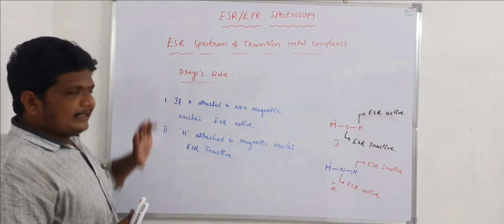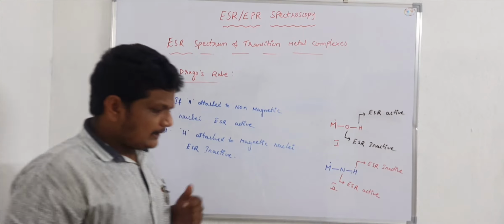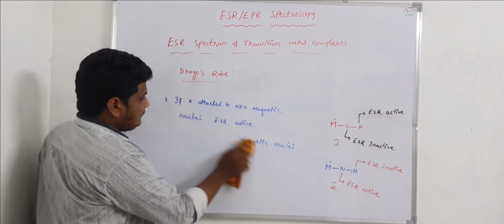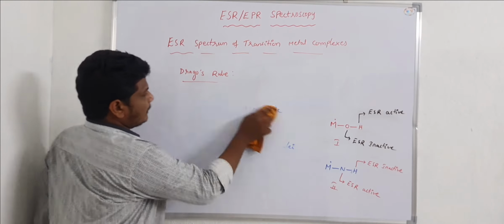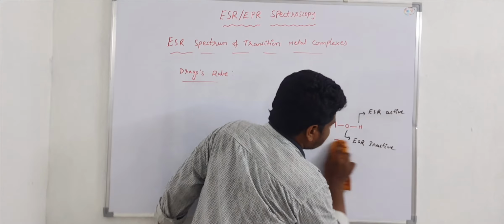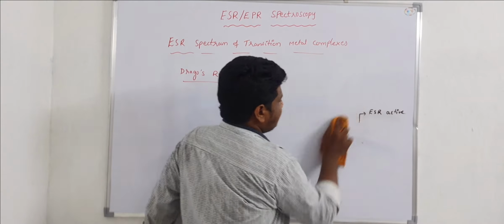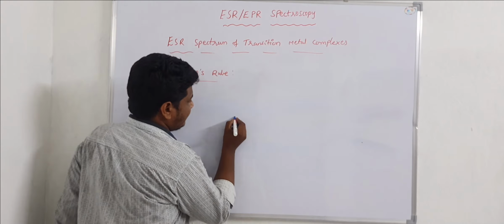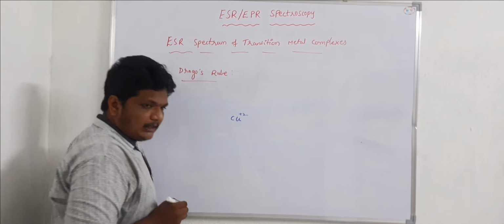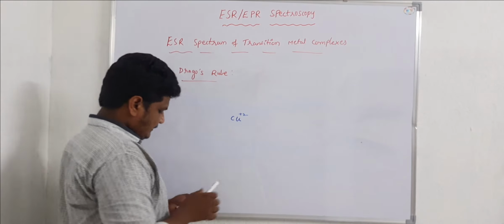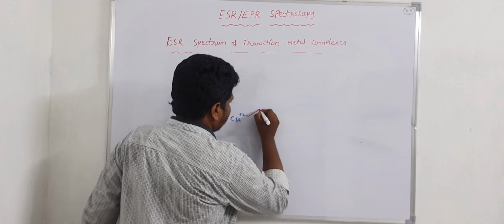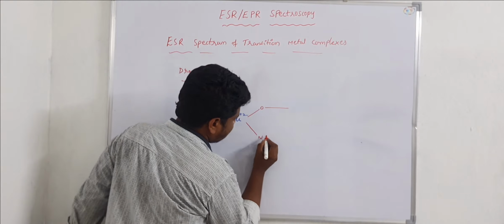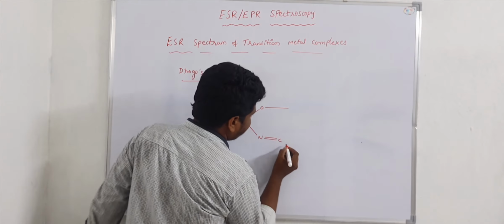Now, this scientist studied a copper complex. I will explain the number of ESR lines in that copper complex. They considered a copper plus 2 complex. Here I have taken copper plus 2, and this is our nitrogen, this is carbon,